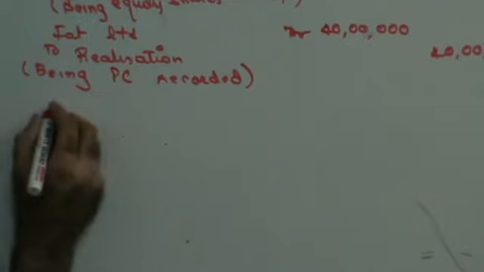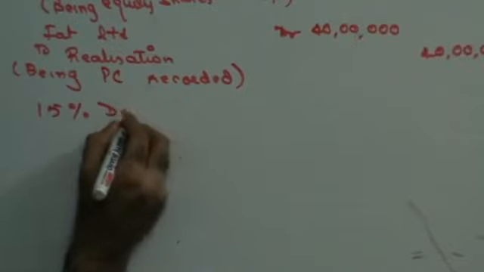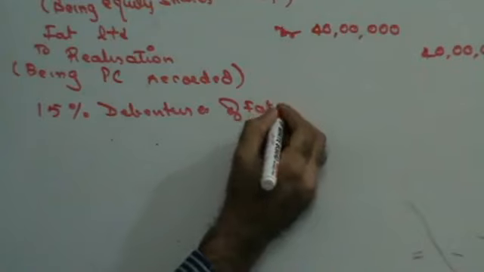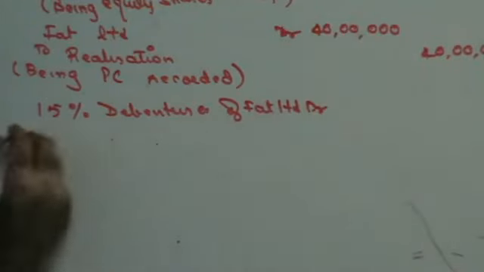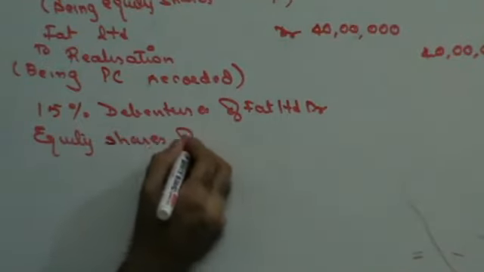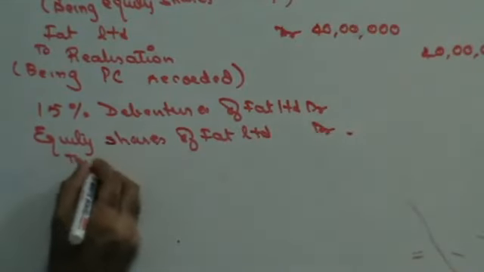Now, once you recorded the PC, then you have to discharge the PC. Whatever you're going to get, you debit what comes in. You're going to get 15% debentures of Fat Limited debit, equity shares of Fat Limited debit, to Fat Limited.